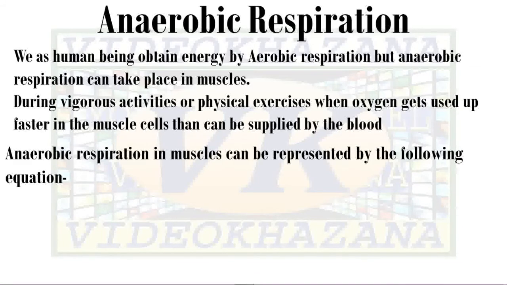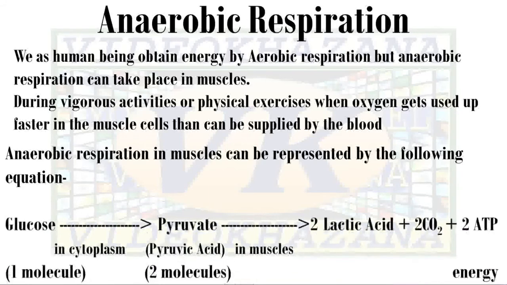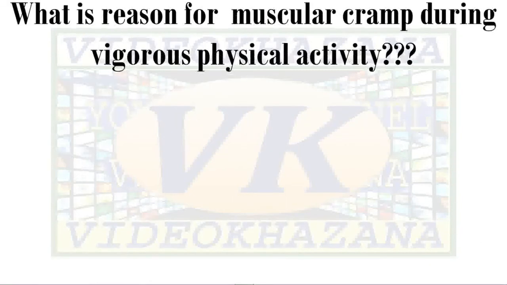Anaerobic respiration in muscles can be represented by the following equation. Same as the equation for anaerobic respiration. One glucose molecule in the cytoplasm produces 2 pyruvic acid molecules. This is called glycolysis. Then in the absence of oxygen, this pyruvic acid is broken down into lactic acid and carbon dioxide, and 2 molecules of ATP are generated as energy. This is very little energy.